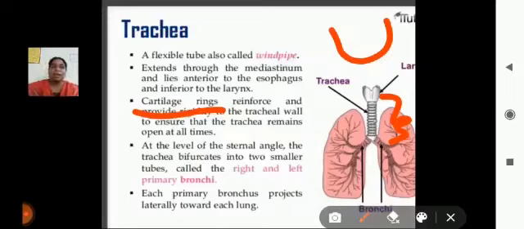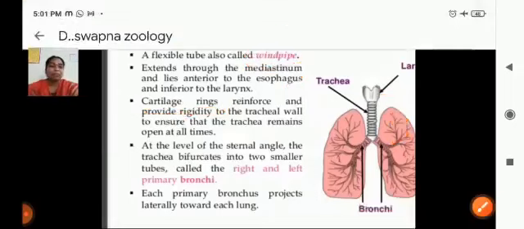And this pipe structure we can call the windpipe. What is the use of this windpipe? It is helpful for the inhalation process, and for the intake of food material also. The next one is that it is connected to our lungs. The lungs are paired in structure, and they are connected to the trachea.